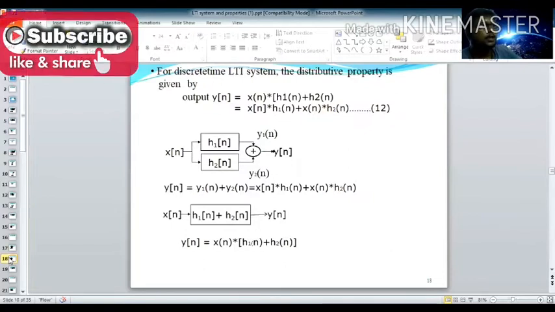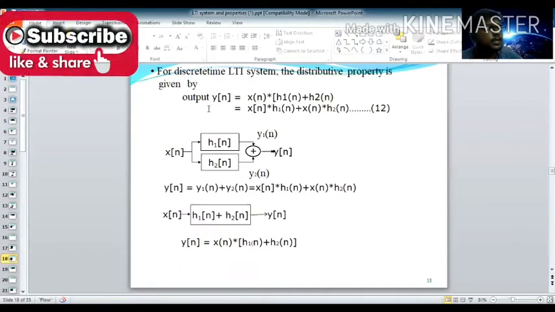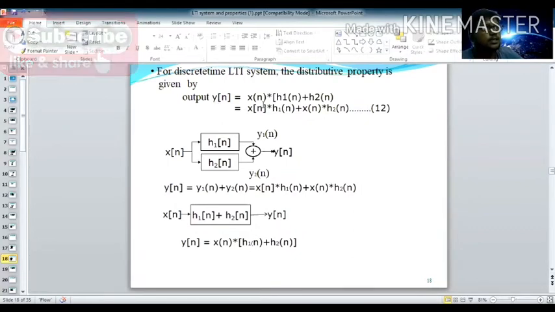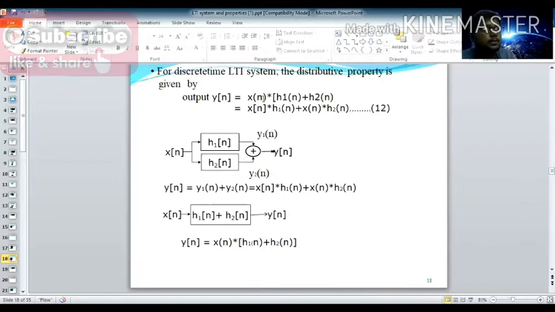Similarly, the same is represented with some slight modification for a discrete time LTI system. For a discrete time LTI system, y of n can be written as x of n star, inside the bracket, h1 of n plus h2 of n, close the bracket. Next, x of n is multiplied with h1 of n plus x of n is multiplied with h2 of n. This is equation number 1.